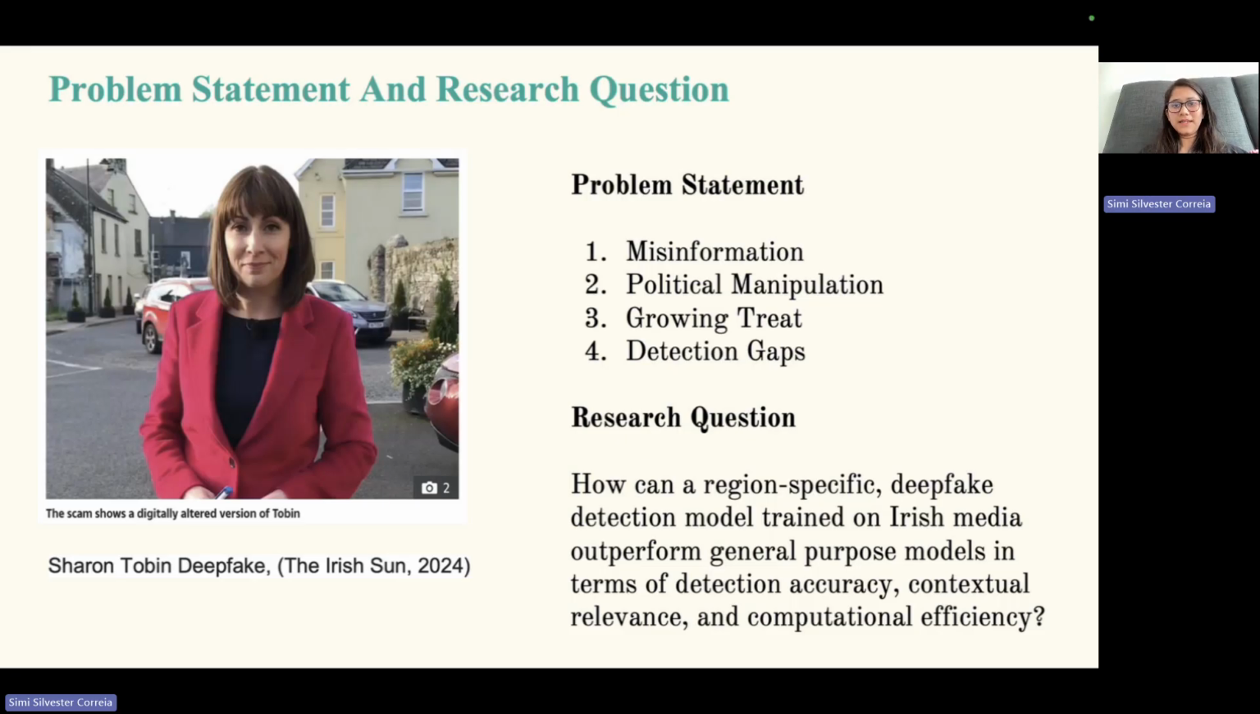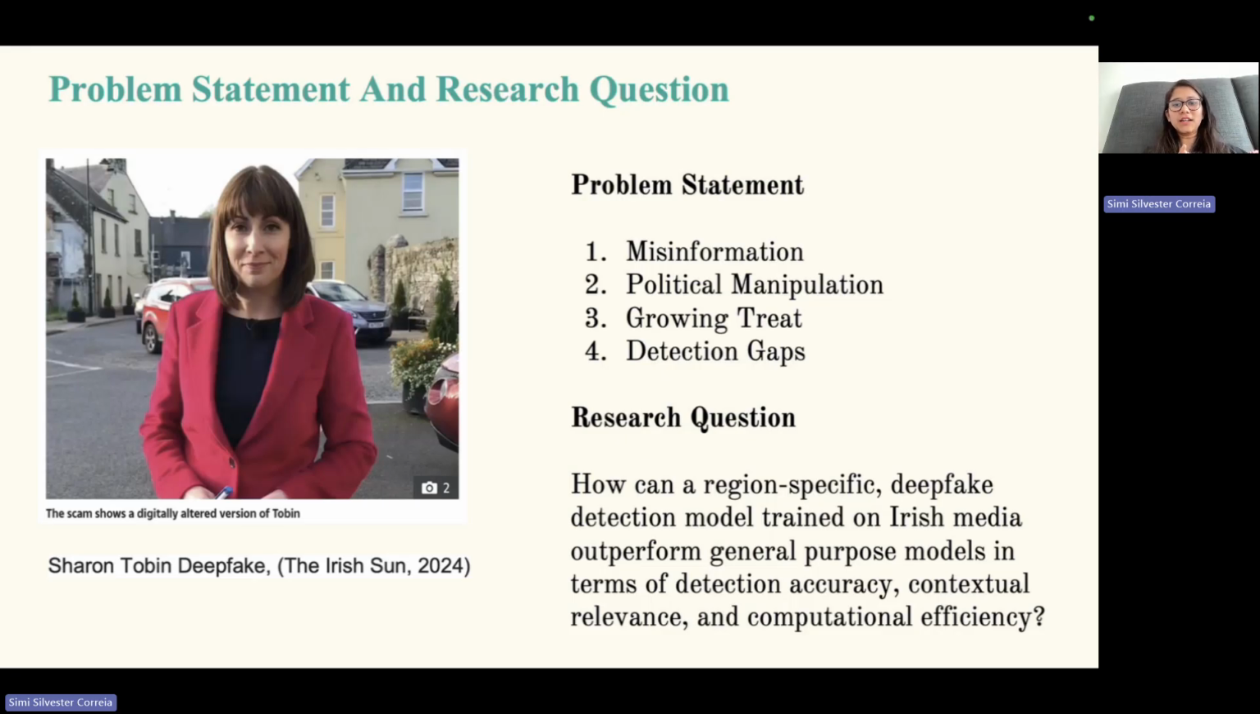Now, the problem statement is deepfakes are used for misinformation. They are used for political manipulations. There are a lot of growing threats. A lot of people get calls and they ask for money, or they threaten you by using your photos for some illegal stuff, and then they threaten you by asking money for not publishing that out. So deepfakes are causing a lot of chaos and a lot of issues in the market.